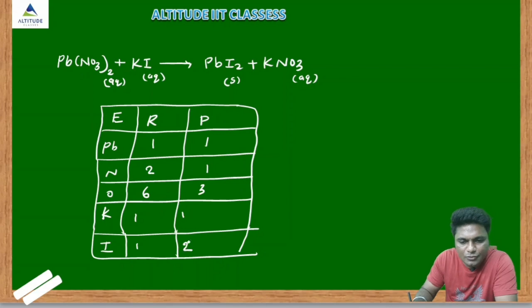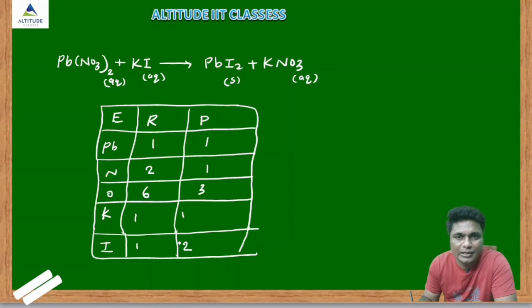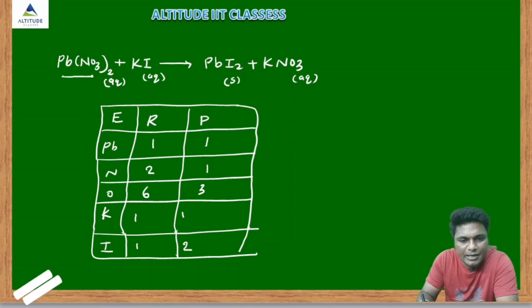So now we have to balance it. What I said, the compound having the maximum number of atoms, first we have to balance that only. So here which one having the maximum number, this what, lead nitrate having the maximum number of atoms. So we will start with this one. So see in the oxygen 6 are there. See in that compound which atom has the maximum number of atoms, oxygen. So I will start with the oxygen. So in the reactant side how many oxygen, 6. In the product side only 3. So we have to multiply by 2. Then see, write here 2. Okay, now oxygen get balanced.